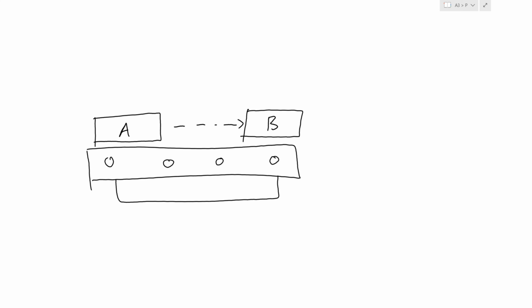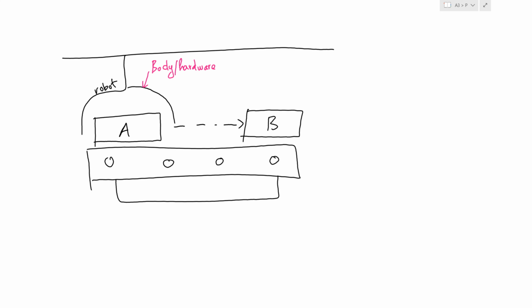I will use a robot. With the robot here, you know that robots have two main parts. Firstly is the robot's hardware, or the body. The second is the software that can control the movement of the robot. And here are all the activities of the robot in this action.